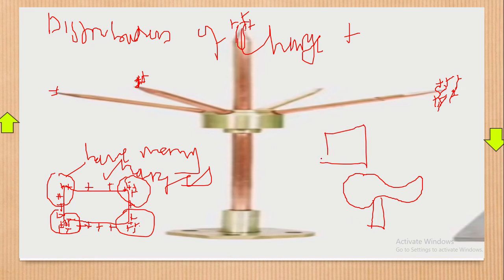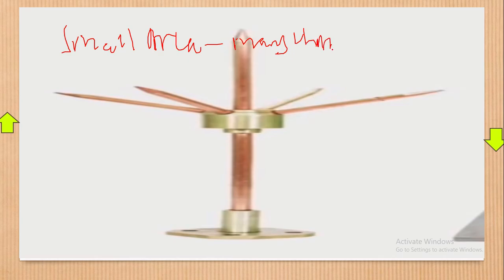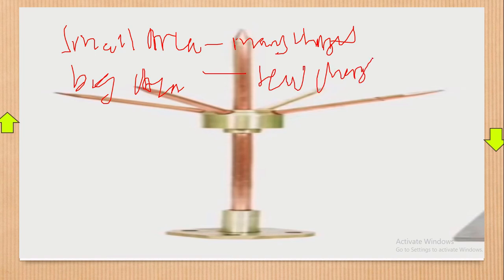It's because of what we call corona discharge. Corona discharge comes with what we call the distribution of charge on a conductor. In simple terms, what you should take is that if you have a small area, then we have many charges. I hope this makes some sense. Then if you have a big area, then we have few charges, and that explains why the spikes are made of very small area.